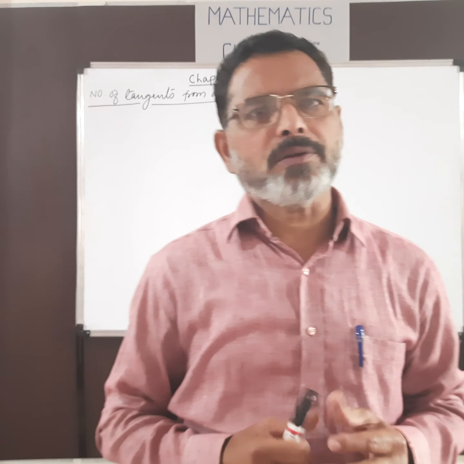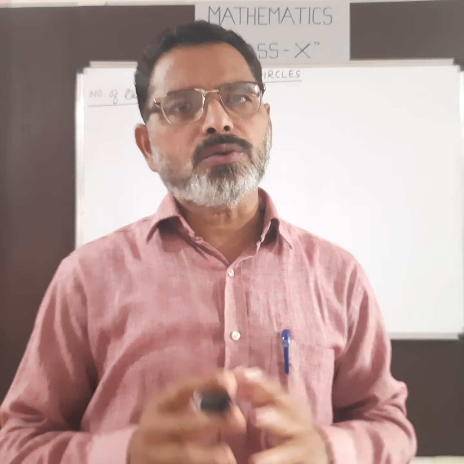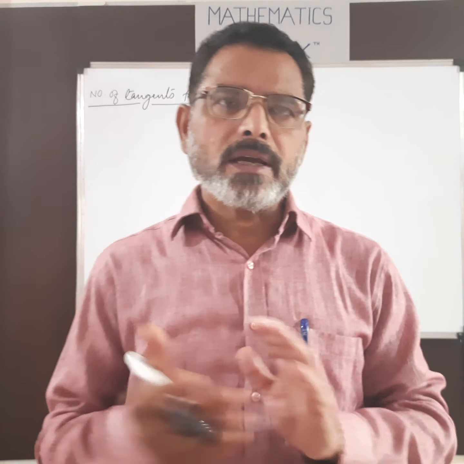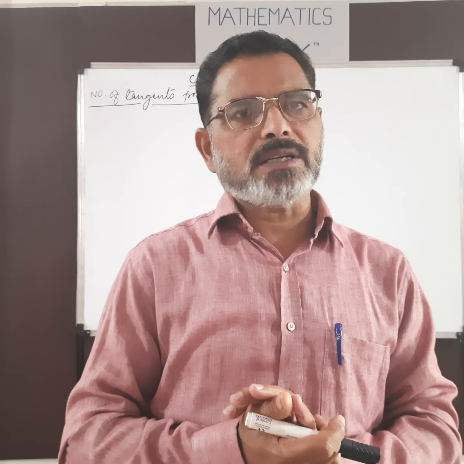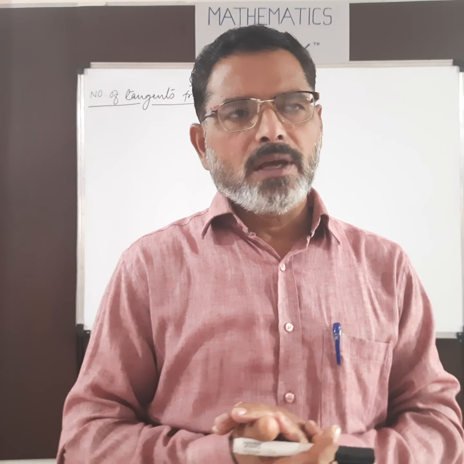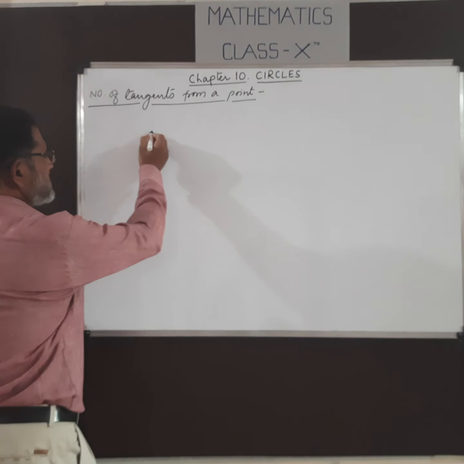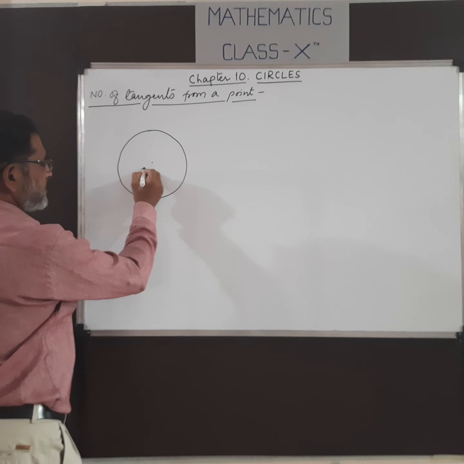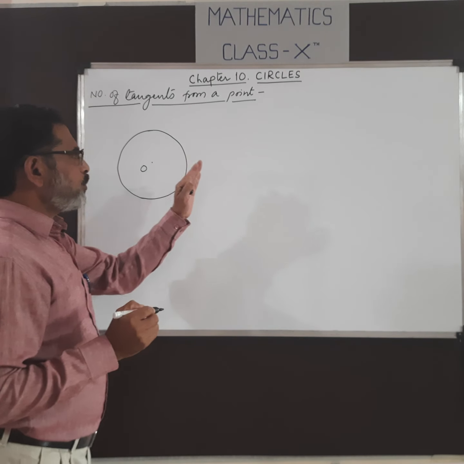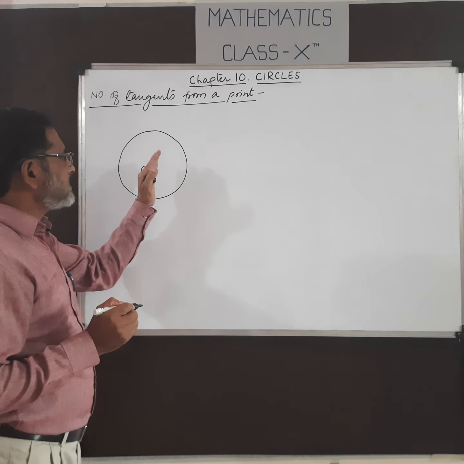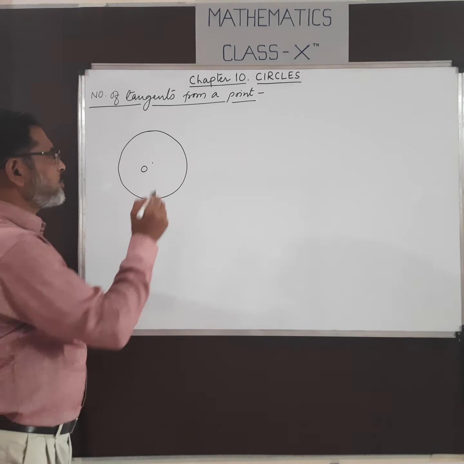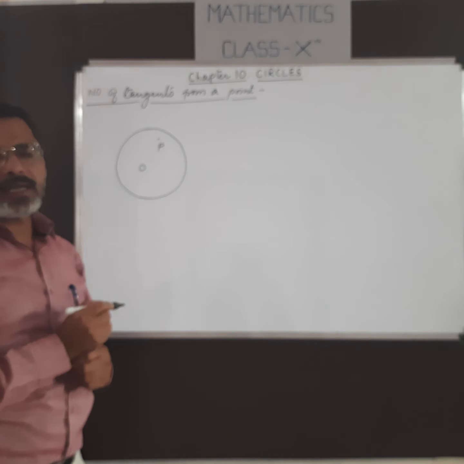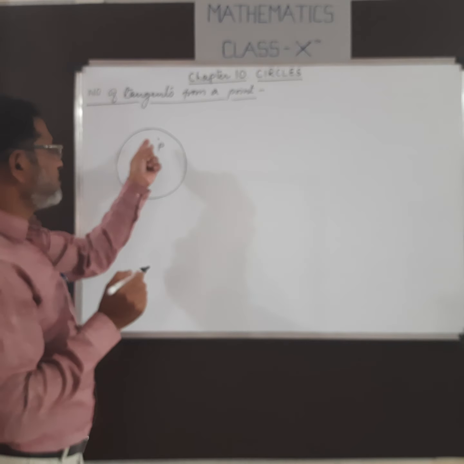Hello student, in the previous video we have discussed the tangent to a circle and various situations of the tangent. Now today we discuss the number of tangents drawn from a point to the circle. Let us take a circle with center O, and the situation of points depends on the circle. Suppose a point lies inside the circle, then how many tangents can we draw which pass through point P?